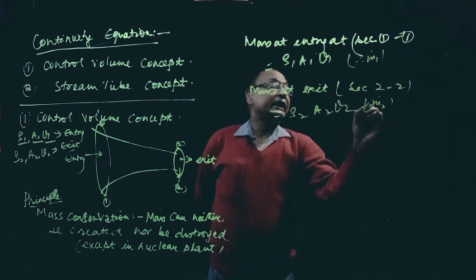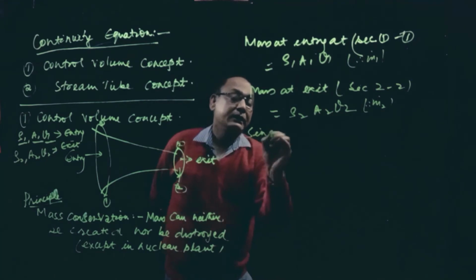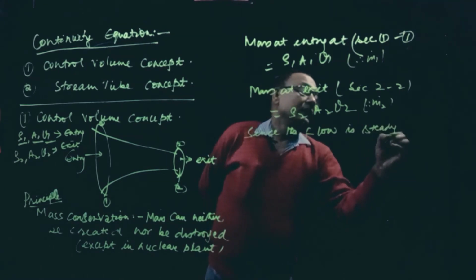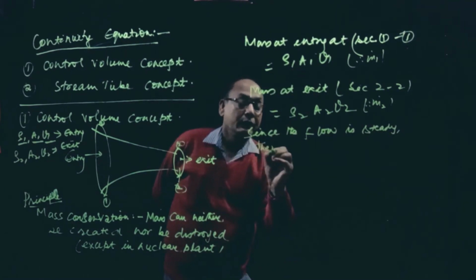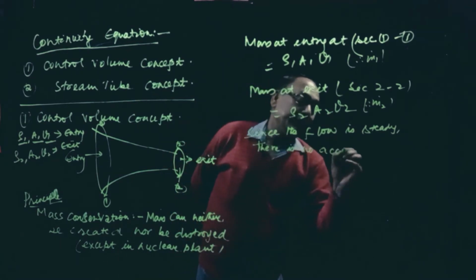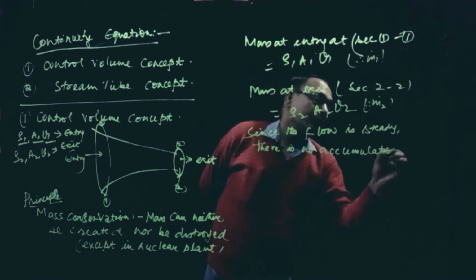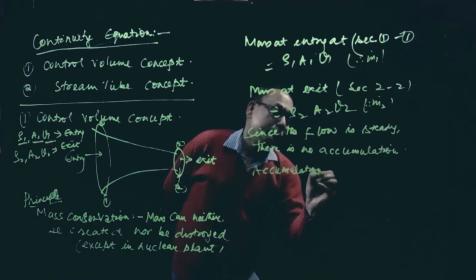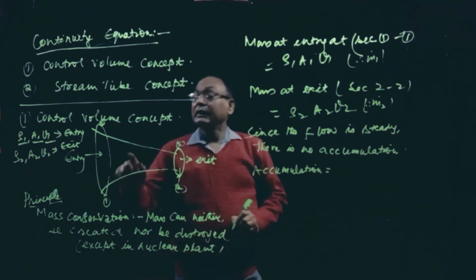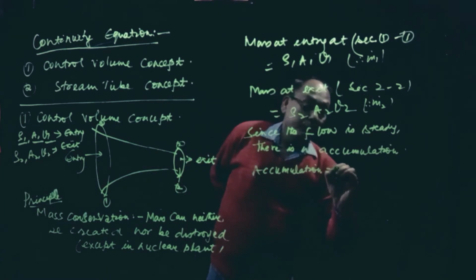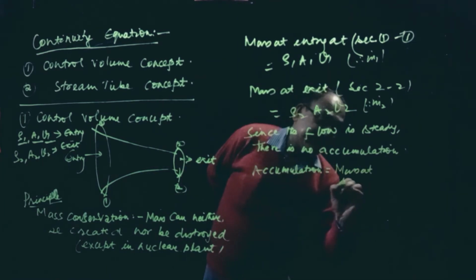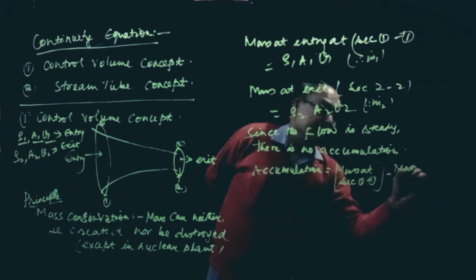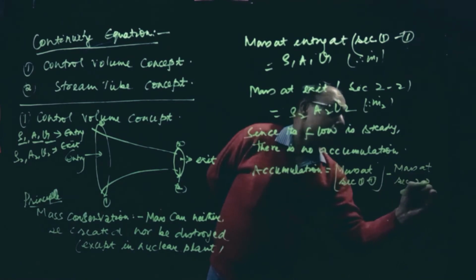See here, since the flow is steady, there is no accumulation, so accumulation will be equal to mass at section 1-1 minus mass at section 2-2.